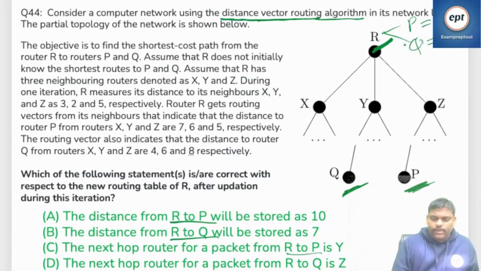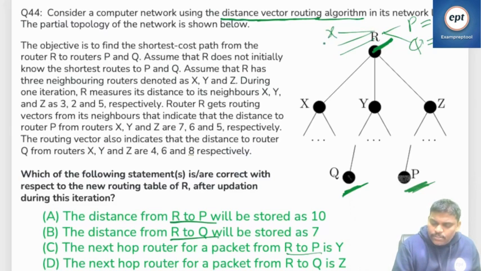Assume that R has three neighboring routers denoted X, Y and Z. During one iteration, R measures its distances to its neighbors X, Y, Z as 3, 2, 5. Finally, R to P and R to Q is the goal, but as of now R knows only R to X, R to Y, R to Z. What is R to X? 3.